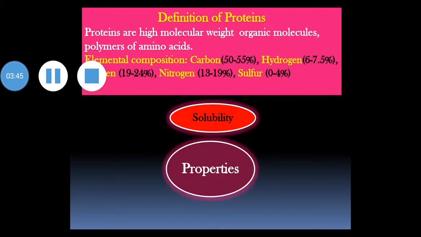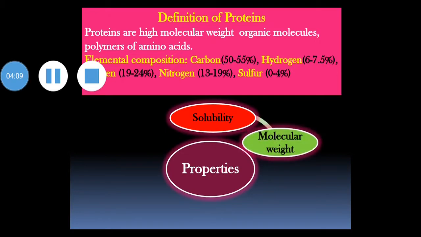This is why proteins form colloidal solutions, because they have huge size. As proteins are polymers of amino acids, their size is comparatively more, and therefore it is not possible to form true solutions of protein, and that's why colloidal solutions of proteins are formed.